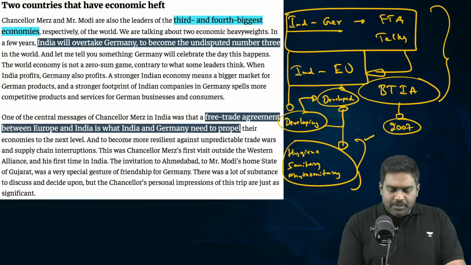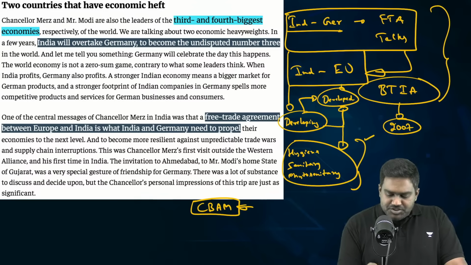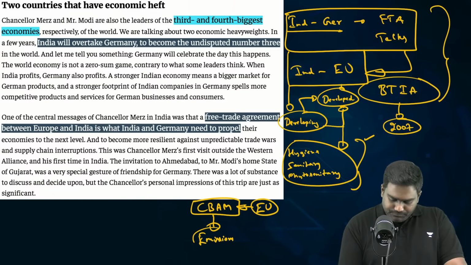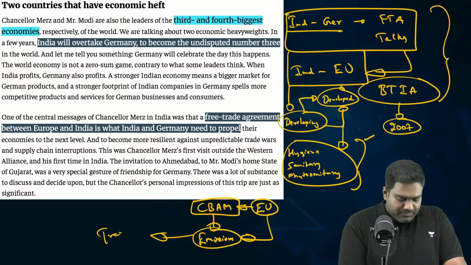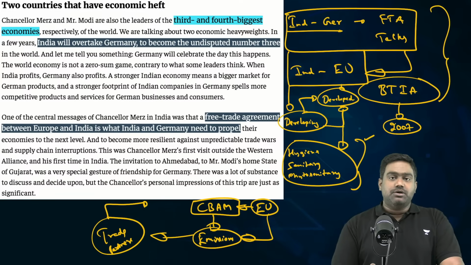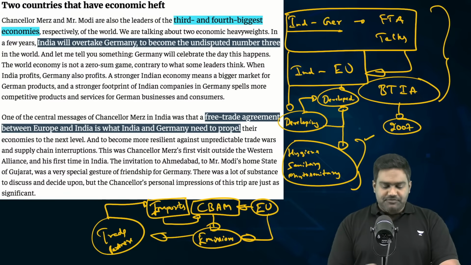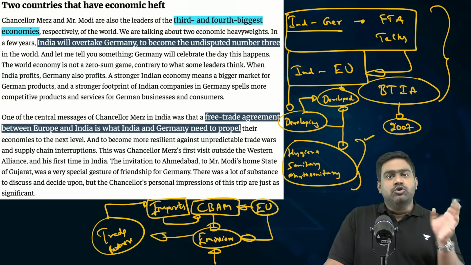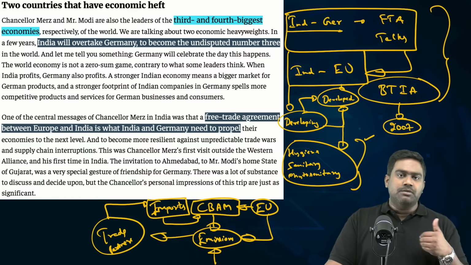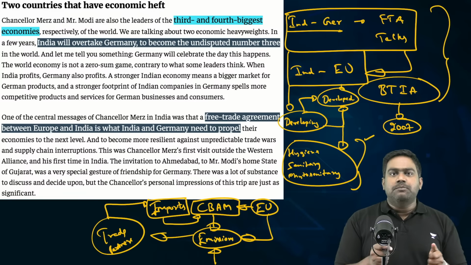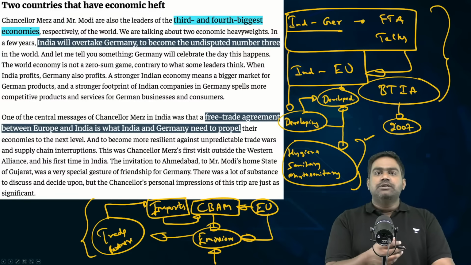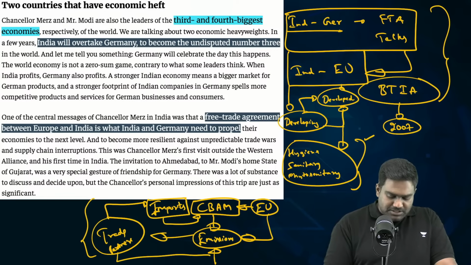We also have differences over the carbon border adjustment mechanism, which the EU is implementing to counter emissions with its trade partners. This is a carbon tax which the European Union is implementing on its imports. So, for example, India's exports to the EU, if they don't meet the emission standards laid down by the EU, then those products will basically witness higher tariffs, higher import duties. So, this is seen as a sort of carbon tax to force the trade partners, the producers in other countries, to match European emission standards.